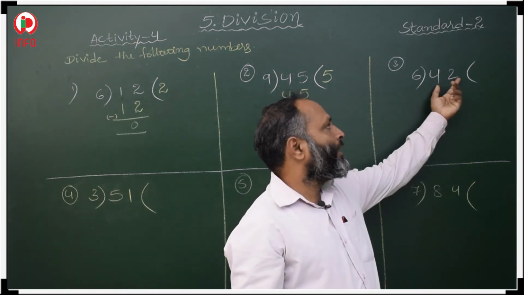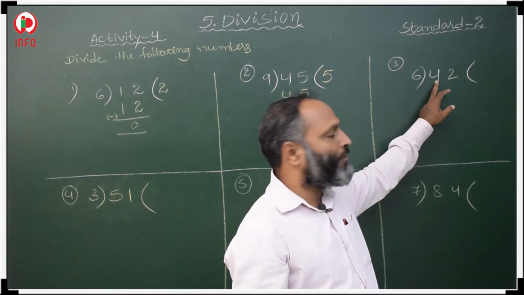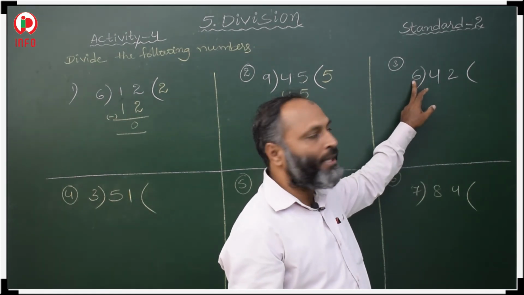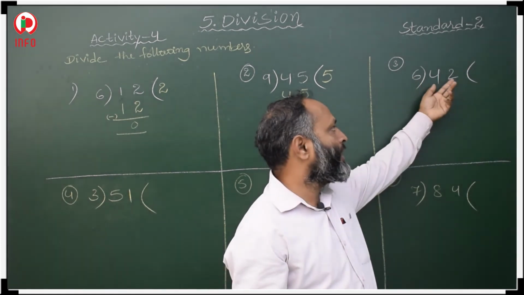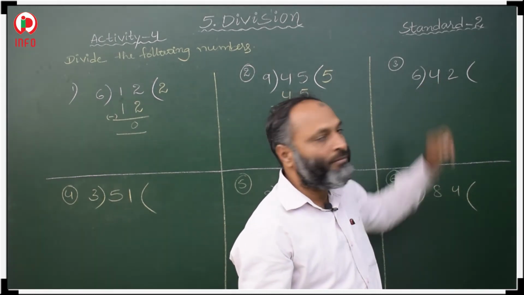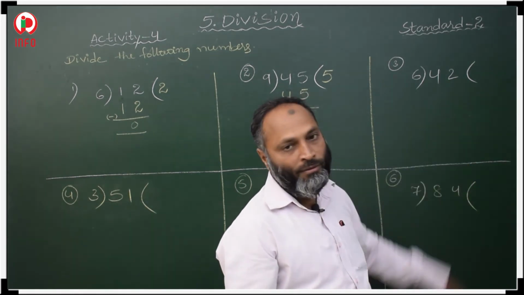this is the dividend and this is the divisor. Now we have to compare the extreme left digit of the dividend with the divisor. 4 is less than 6, means we have to take the next digit, that is 2. It means we have to take 42. Now in the 6 table, when will you get 42?